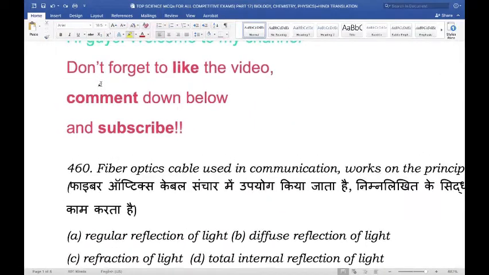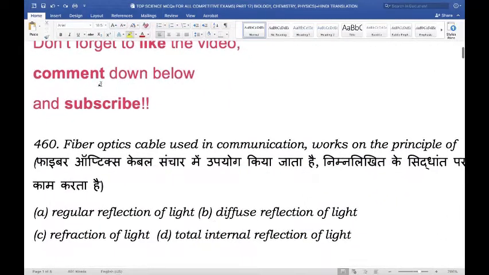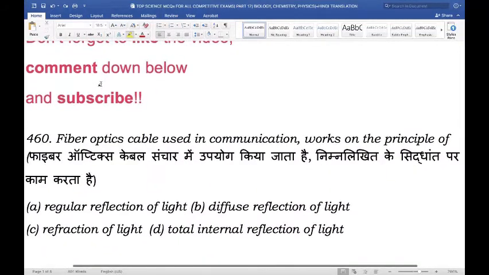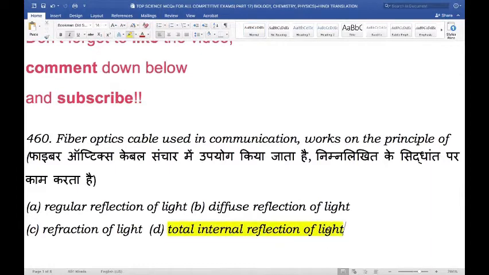Fiber optic cables used in communication works on the principle of blank. So which principle does fiber optic cable work in? So is the principle regular reflection of light, diffuse reflection of light, refraction of light, or total internal reflection of light? And the right answer here is total internal reflection of light.